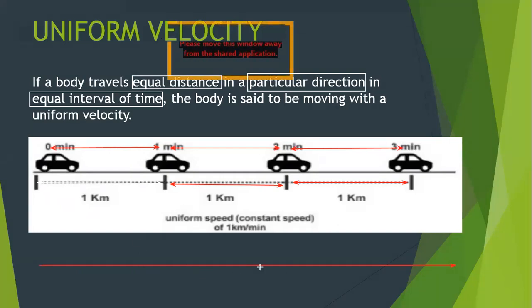If the car is changing its direction, then we cannot label it as uniform velocity, even though the car is covering equal distance in equal interval of time. The third and the important point the moving object has to fulfill is it has to cover equal distance in equal interval of time in a specific direction, because we're talking about uniform velocity.